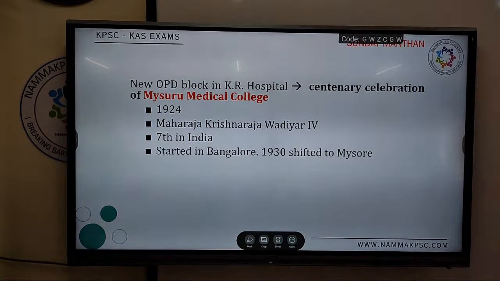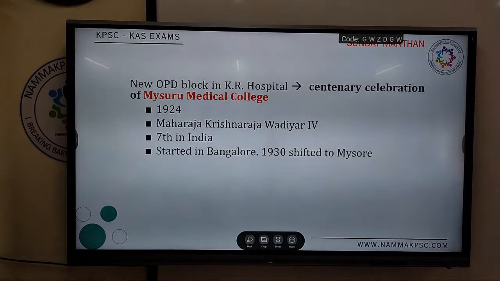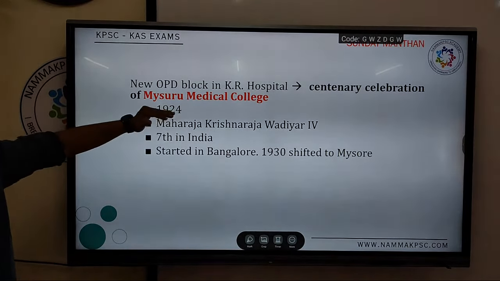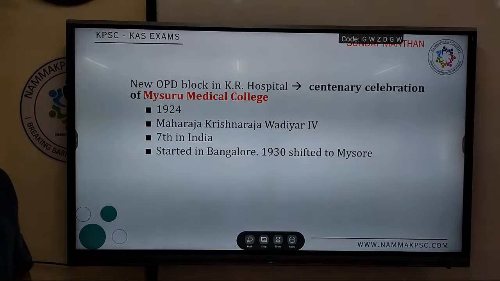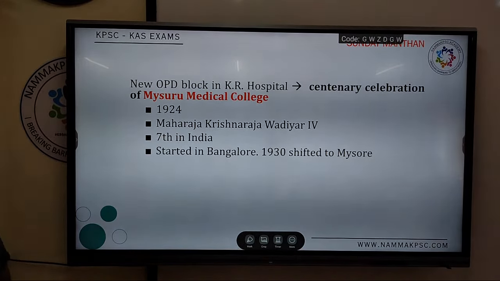It was called Mysore, meaning the entire state. It was the 7th medical college to be set up in India. So you can expect a question because it is the 100th year of Mysore Medical College. For the centenary year celebration, a new OPD block will be set up in KR Hospital, which is attached to Mysore Medical College. This college was started by Maharaja Krishnaraja Wadeyar IV. That also is important. Started by the king Krishnaraja Wadeyar, 7th in India, first in Mysore or Karnataka, started in